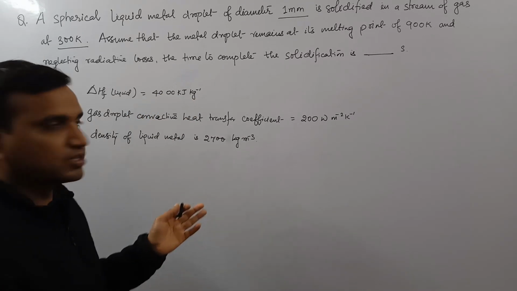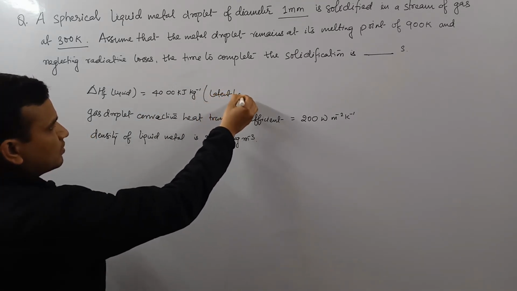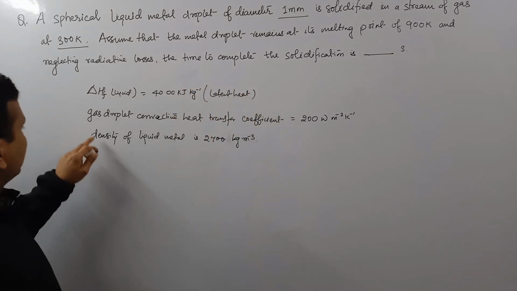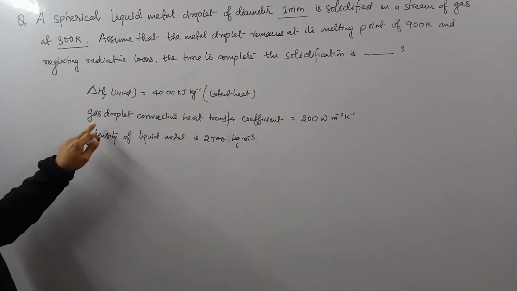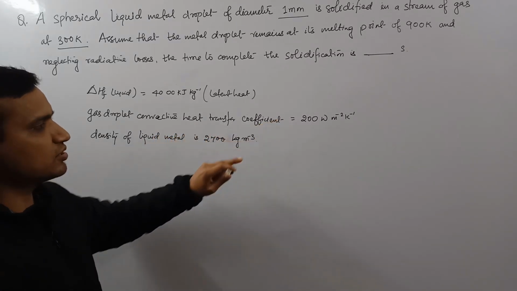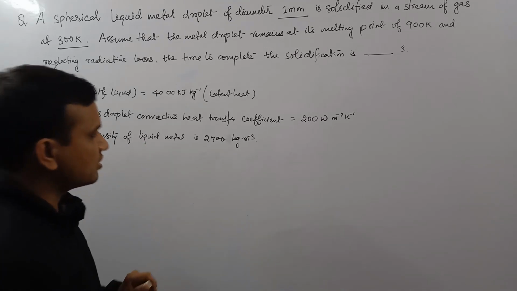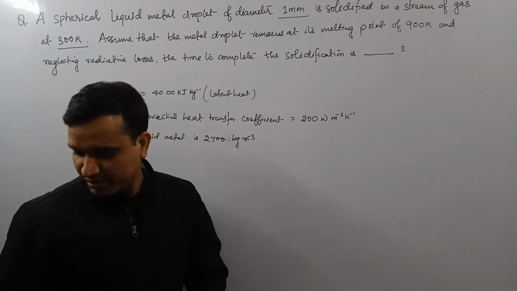That is nothing but latent heat, right? And the gas-droplet convective heat transfer coefficient is 200 watt per meter square Kelvin. Density of liquid metal is 2700 kg per meter cube.